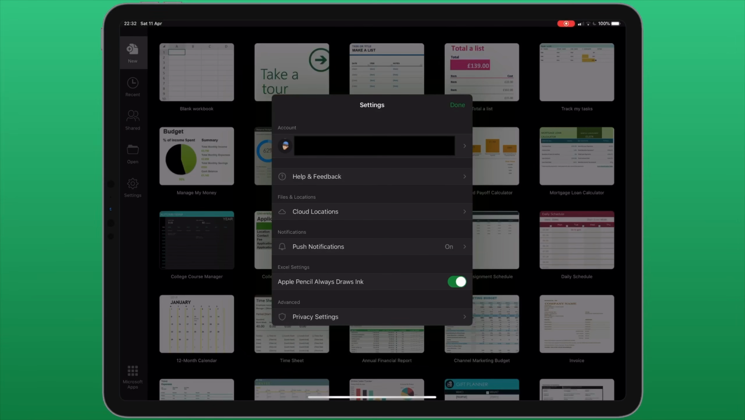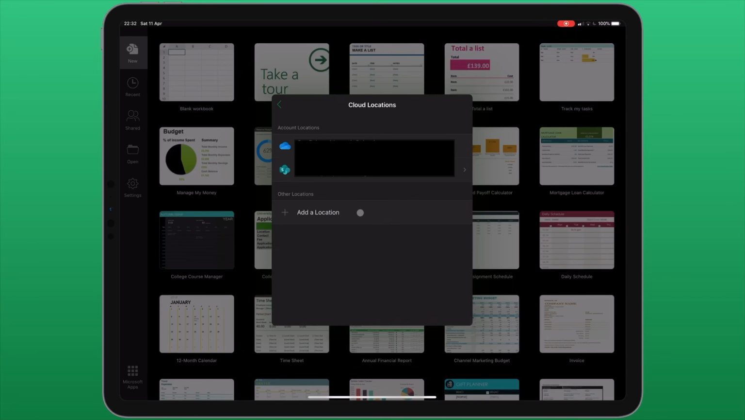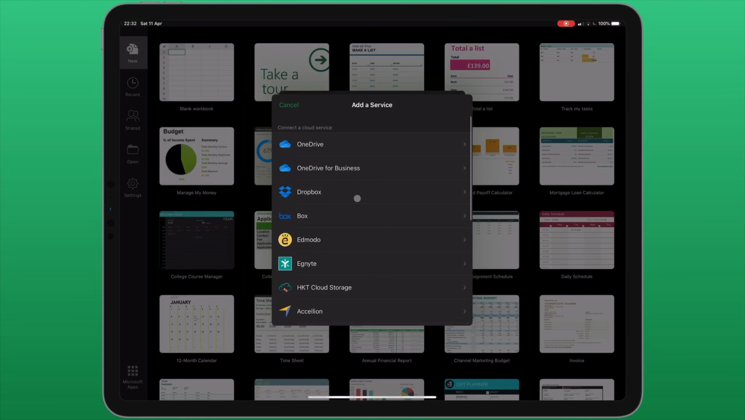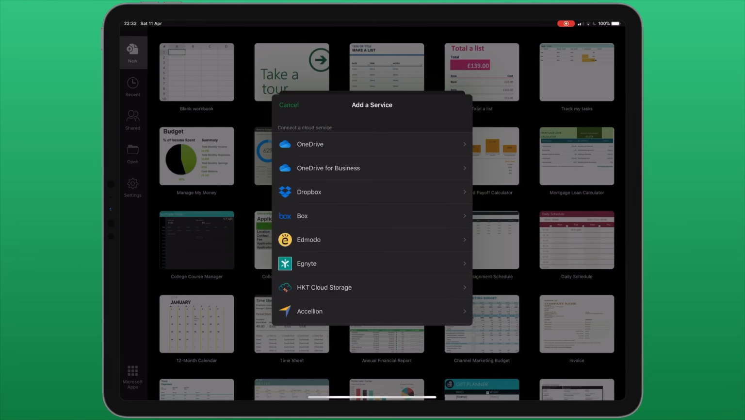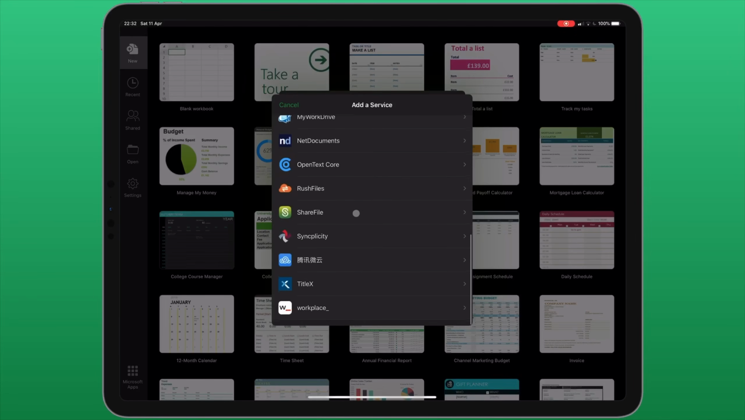This contains some basic settings for the app, including signing into your Office 365 account. There is a section for you to get help and feedback. And then cloud locations contains a list of cloud services that you have logged into already. So if you've logged into your Office 365 account, you'll see access to your OneDrive. You can also add a variety of locations, and here's a list of what's available. There are some cloud services missing, for example Google Drive, but it does include things like Dropbox and Box and various other services for you to use.